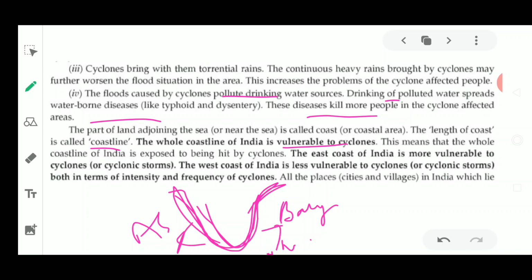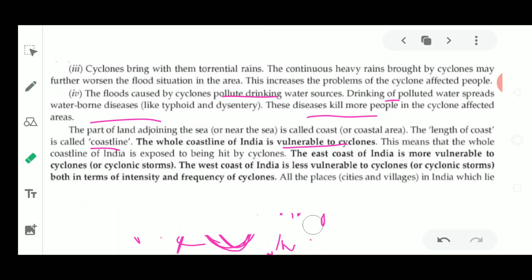This coastline is exposed to the sea water and creates areas of low pressure, so cyclones are more likely to happen in those areas. The west coast of India is less vulnerable to cyclonic storms, both in terms of intensity and frequency.